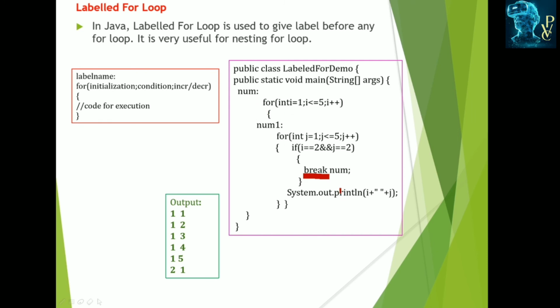The outer for loop breaks, meaning it exits from that loop. So up to 2 1 it displays. If we do not specify this break, it displays 2 2, 2 3, 2 4, 2 5, 3 1, 3 2, 3 3, 3 4, 3 5, 4 1, 4 2, up to 5 1, 5 2, 5 5. Up to that it displays the output.